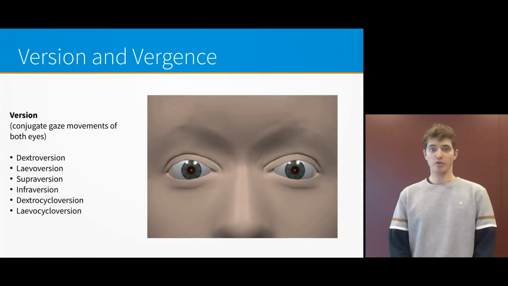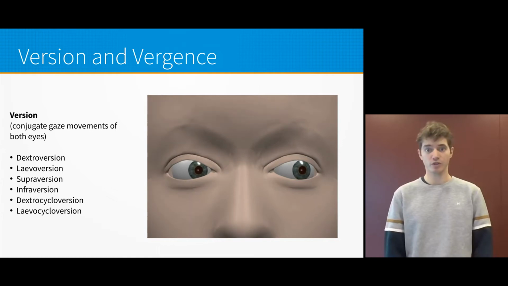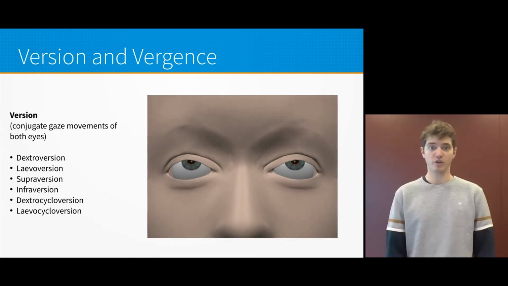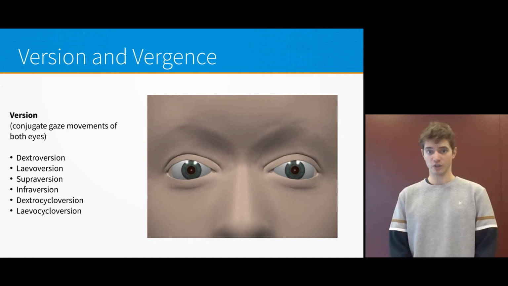The first type of eye movement is called version. It corresponds to all conjugate movements of both eyes. The joint horizontal movement toward the right is called dextroversion, and towards the left levoversion. Joint vertical movements are called supraversion and infraversion. The eyes also have the ability to rotate around the axis of vision. These movements are called dextrocycloversion and levocycloversion.